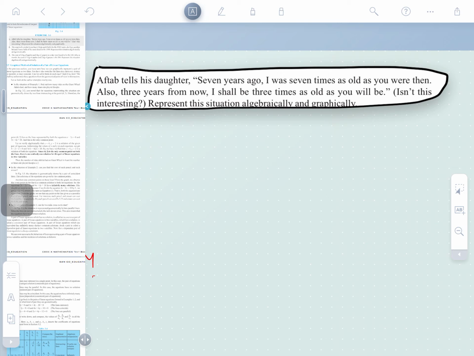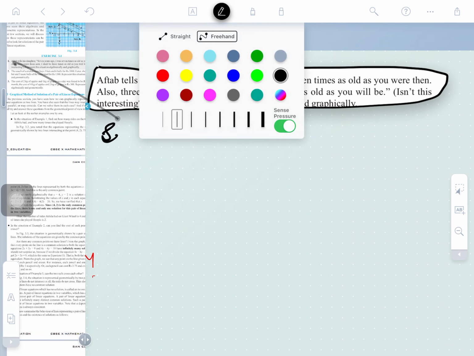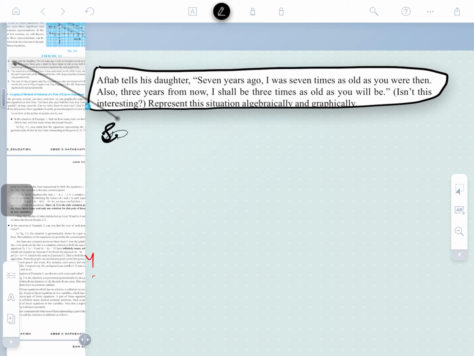Aftab tells us; we are solving this question here. Okay. Solution number 1. What is the question saying?